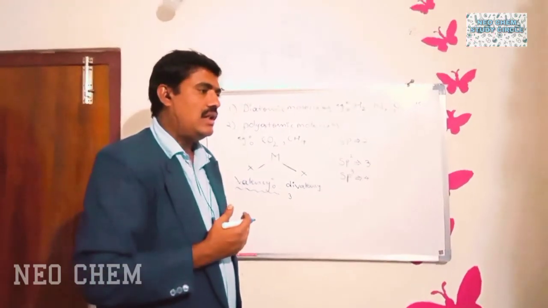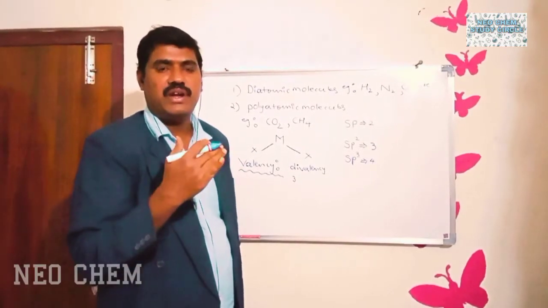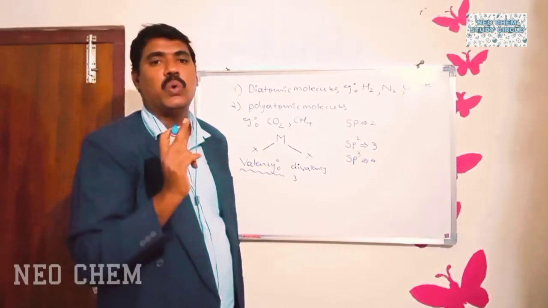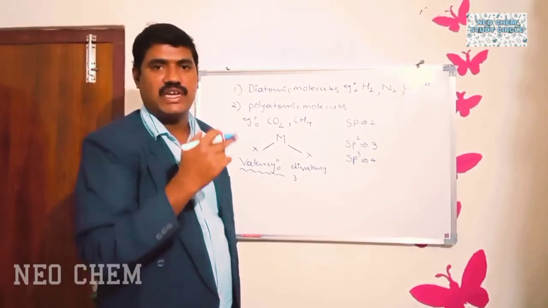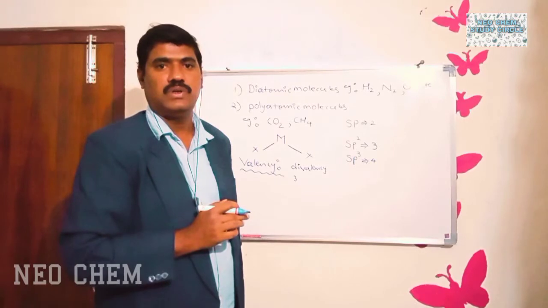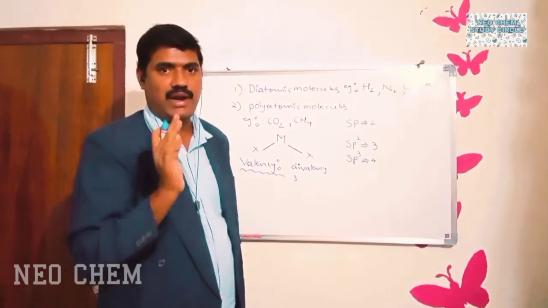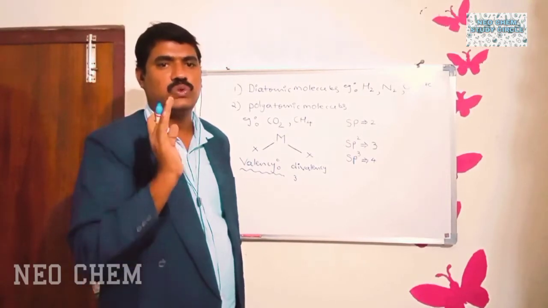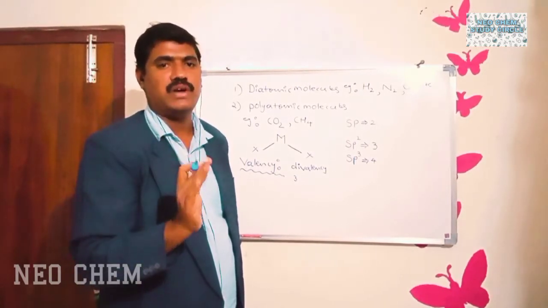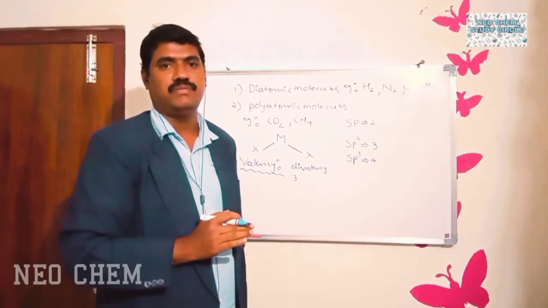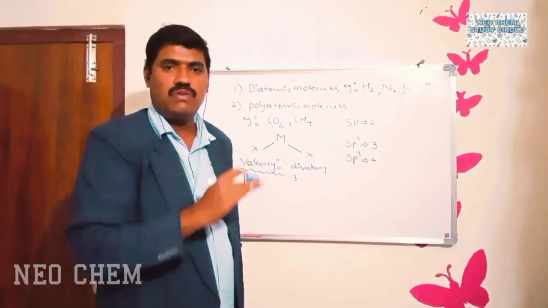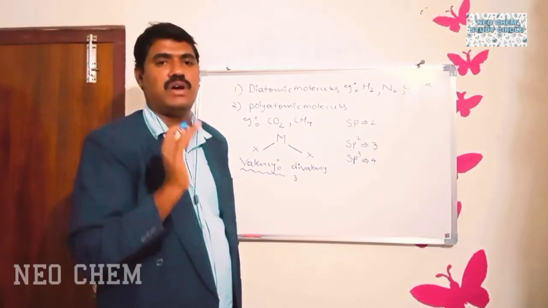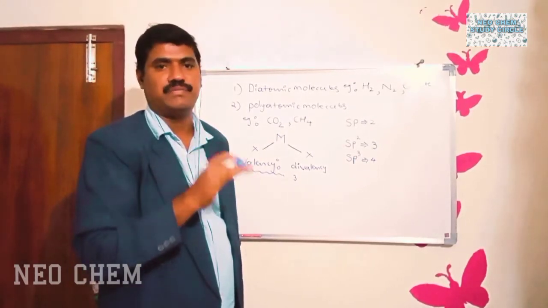While identifying the hybridization of the central atom, first of all, you have to count the total number of sigma bonds present around the central atom. You don't count the number of pi bonds.